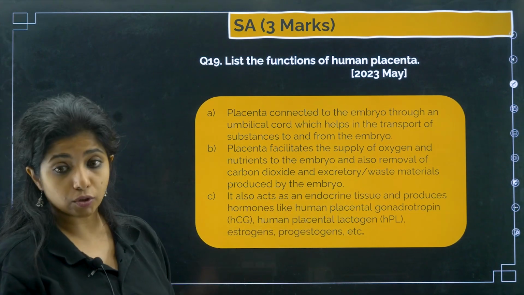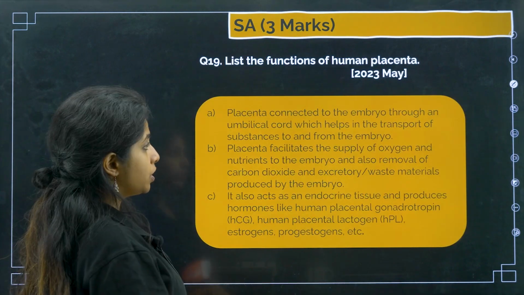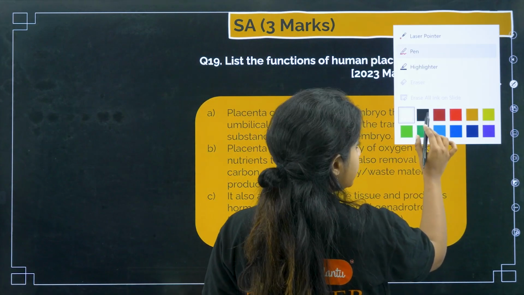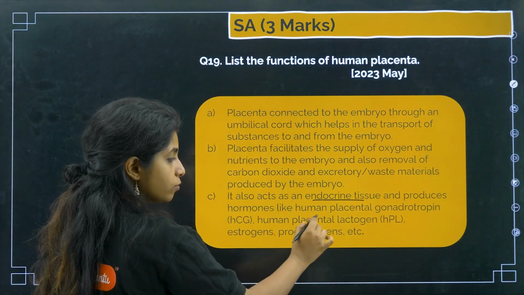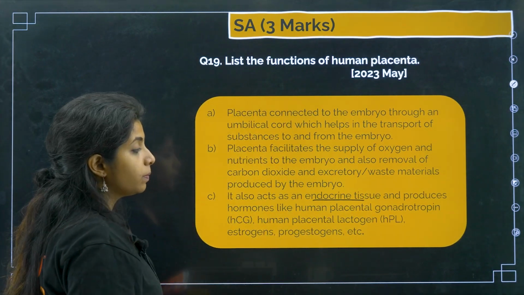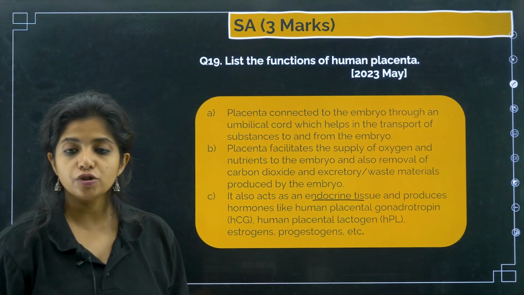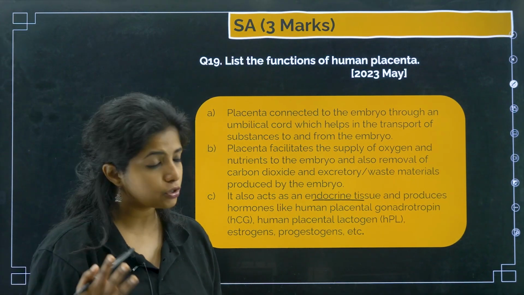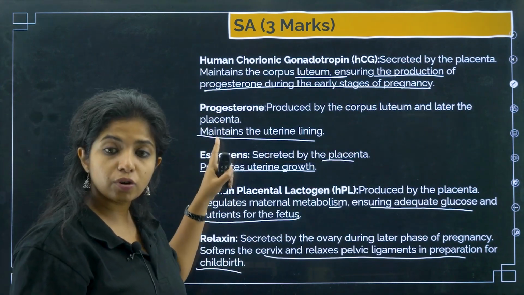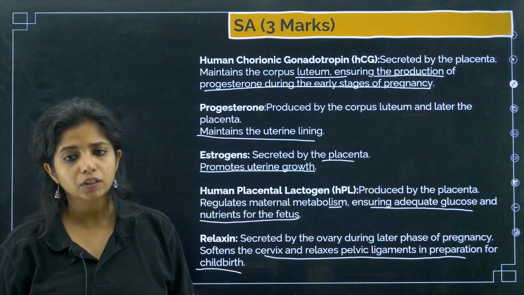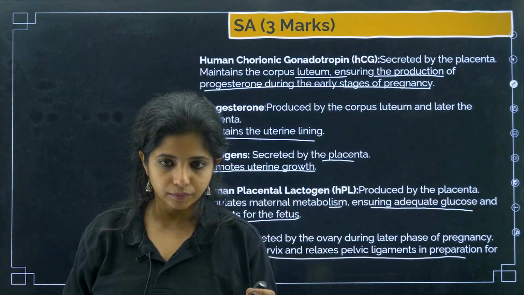and produces, yeah, that is also one function. We just spoke about all the hormones being produced by the placenta, right? So it is there for basically maintaining the pregnancy. So it acts as an endocrine tissue and produces hormones like human placental lactogen, human chorionic gonadotropin, estrogen, progesterone and stuff like that. So there are 4 hormones. Please remember, these are the 4 hormones. So progesterone and estrogen are released by the ovary first, but later during pregnancy the major role of it is being produced by the placenta.